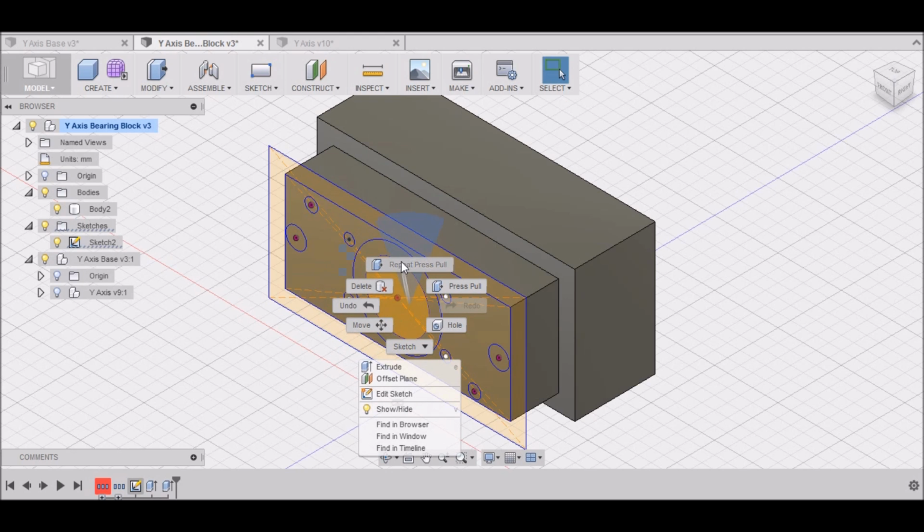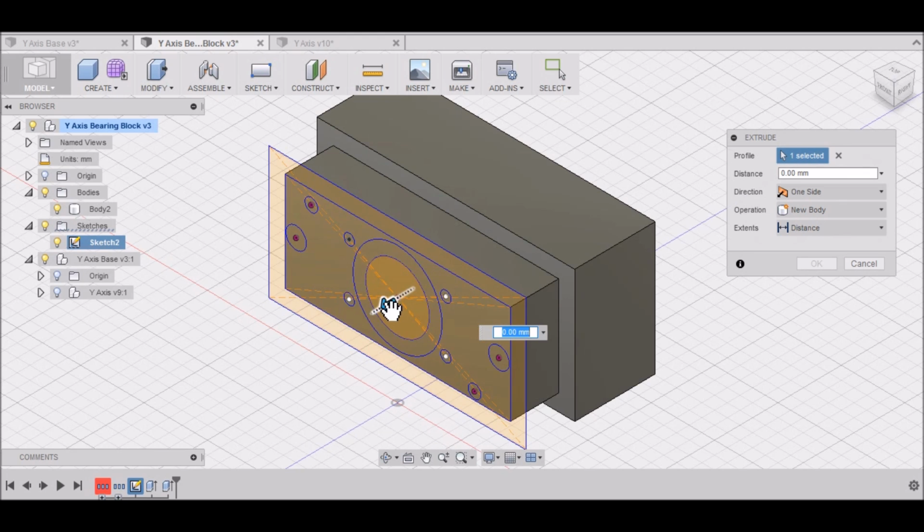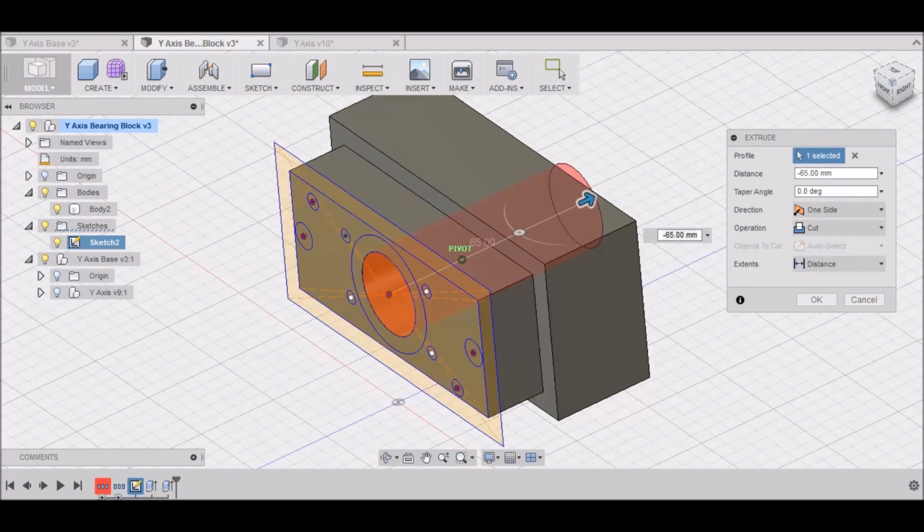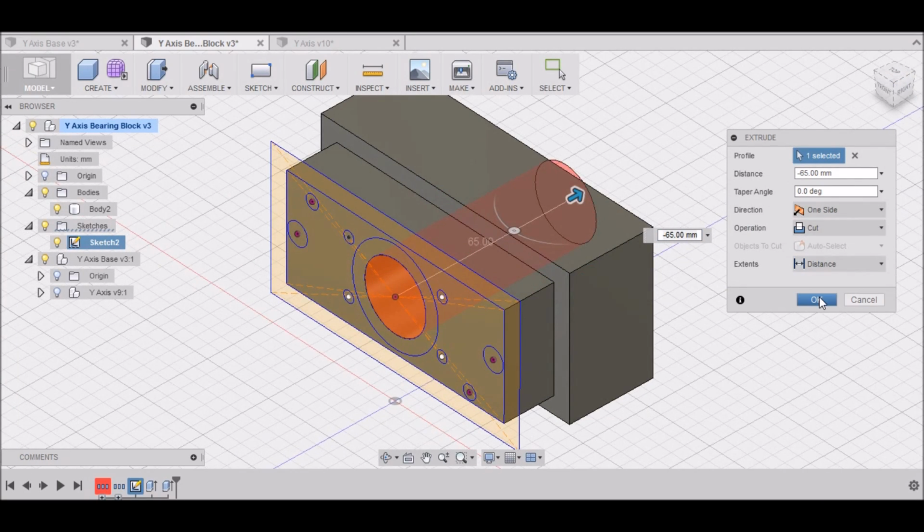And we want to repeat press pull. We want to go all the way through. You can just drag it till it goes all the way through there. Make sure it says cut. Click OK.